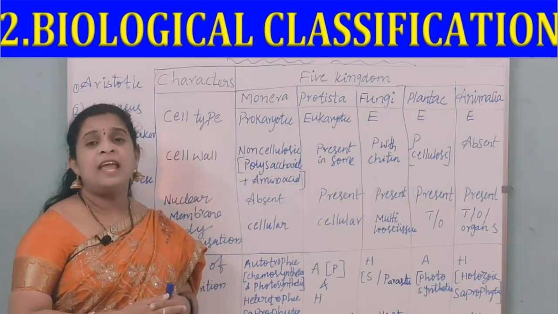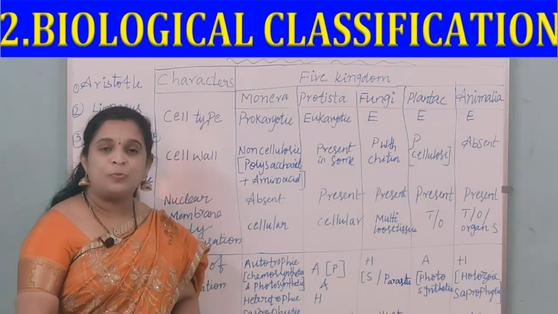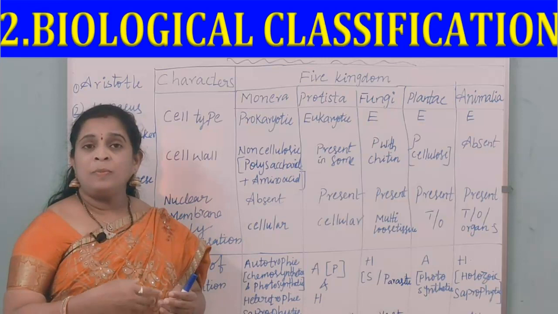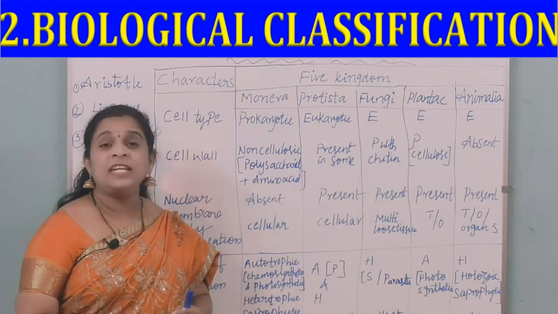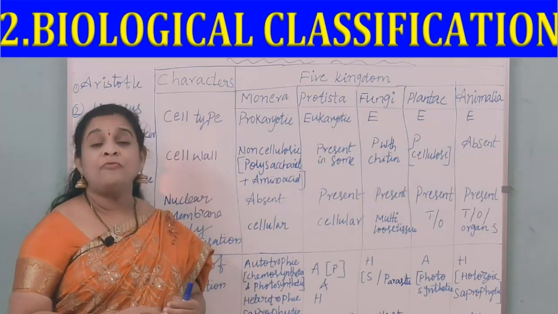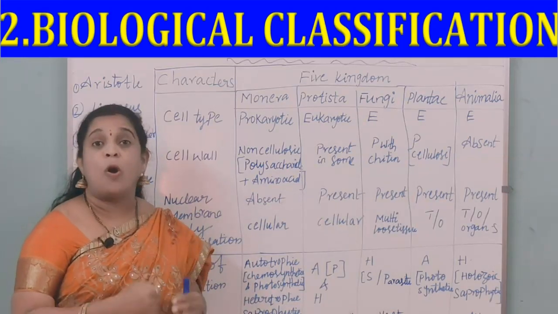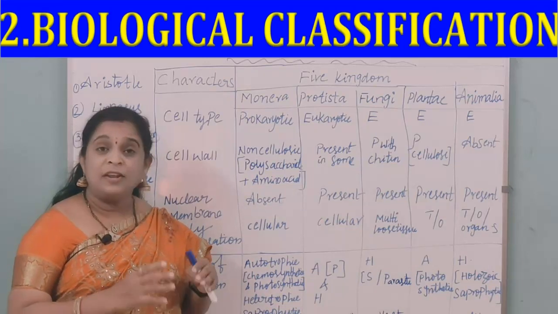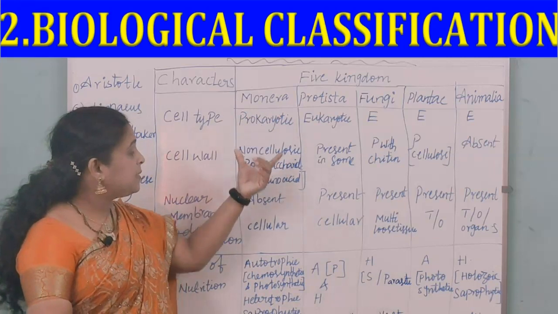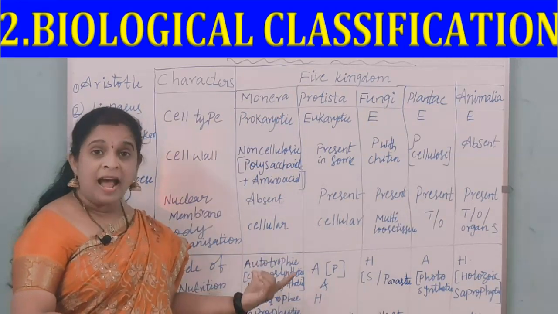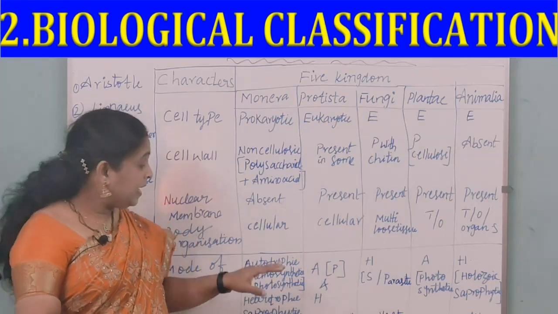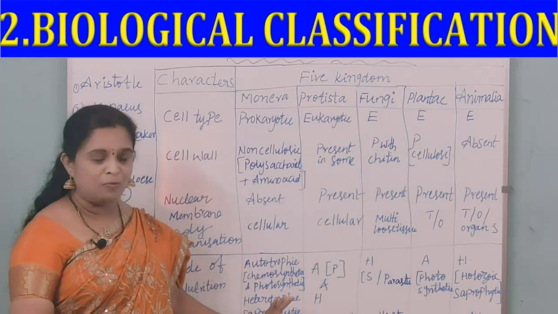See, photosynthetic means with the help of pigments, it prepares the food material. Chemosynthetic means it makes organic matter from carbon atoms with the help of inorganic compounds like ferrous. Then you call it a chemosynthetic organism. So in Monera, a few organisms are autotrophic, both photosynthetic as well as chemosynthetic.